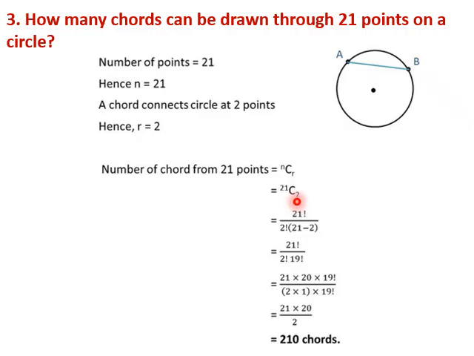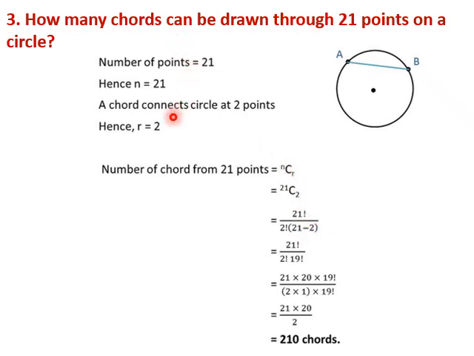Often students get confused here. Once a problem is given, they don't know whether to use the permutation formula or the combination formula. People tend to use the permutation formula here, but that is not correct. So how do we distinguish when to use permutation and when to use combination? Combination is used when the order is not important. In this problem, the order is not important, so we use the combination formula. In problems where the order of sequence is important, we use permutation. In this particular problem, we continue with combination.